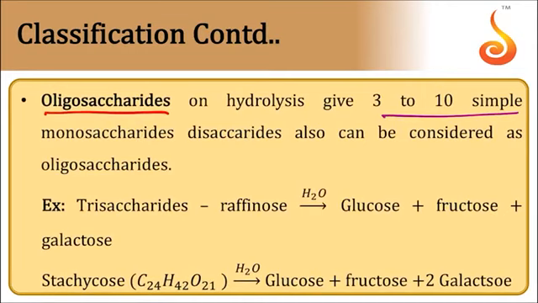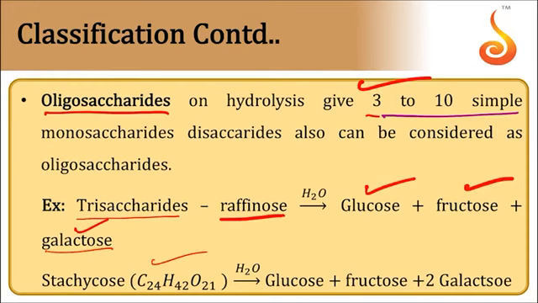Oligosaccharides. On hydrolysis, each unit of carbohydrate can produce 3 to 10 simple monosaccharides. Example, trisaccharides such as raffinose, which produces 3 types of monosaccharides on hydrolysis: glucose, fructose, and galactose. Stachyose can produce glucose, fructose, and 2 molecules of galactose. So this is an example of a tetrasaccharide.